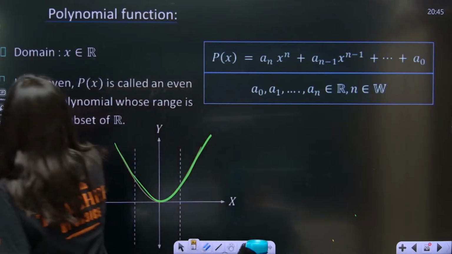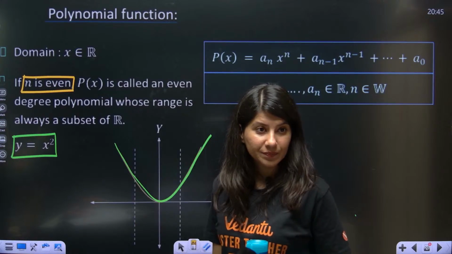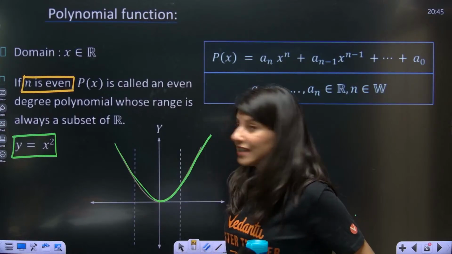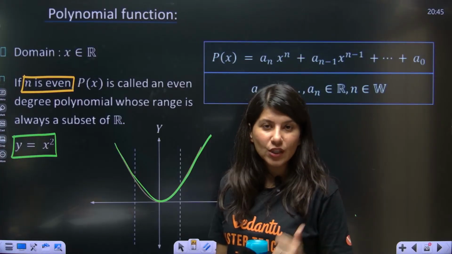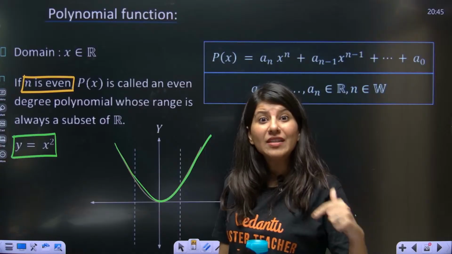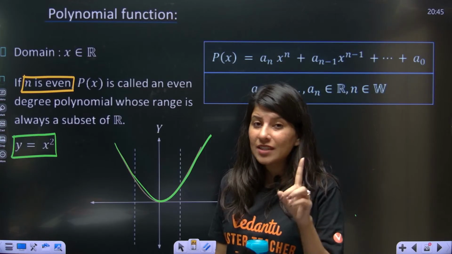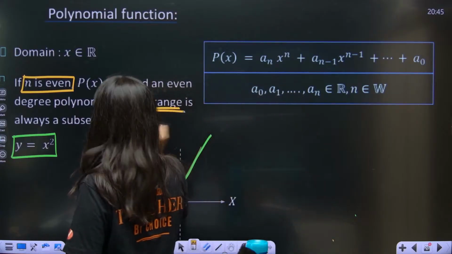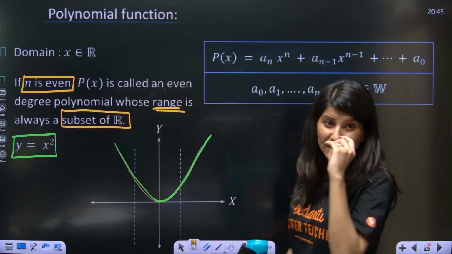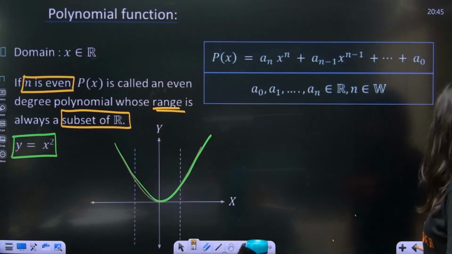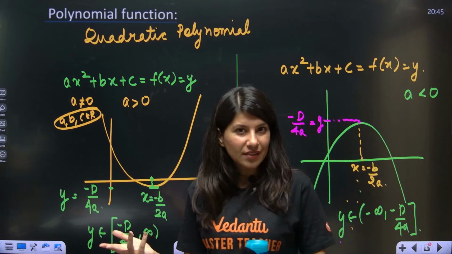If n is even, that means you have a quadratic polynomial, a power 4 polynomial, a power 6 polynomial. So in that case, always remember that your range will always be a part of all real values. Let me go back. This is what you can call an even degree polynomial, right?